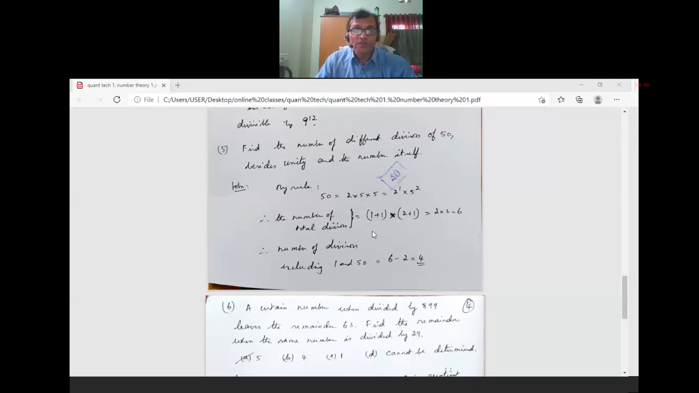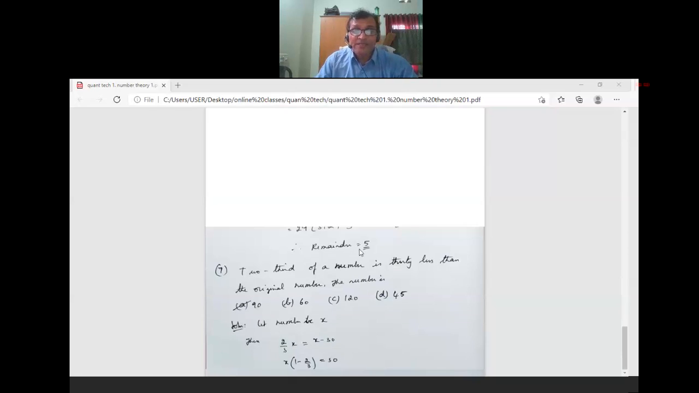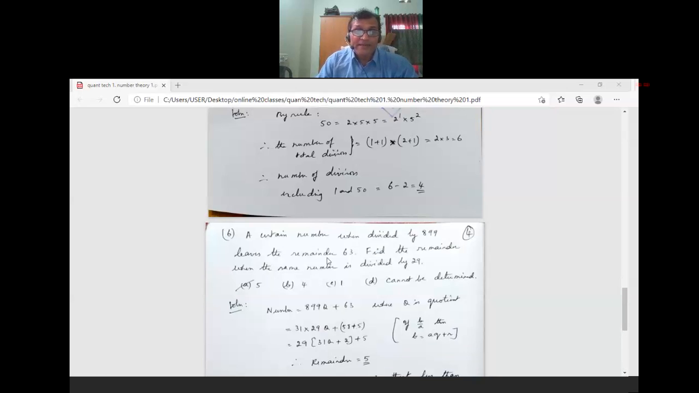Question number 6. A certain number when divided by 899 leaves the remainder 63. Find the remainder when the same number is divided by 29. Read the question properly. The options are 5, 4, 1, cannot be determined.